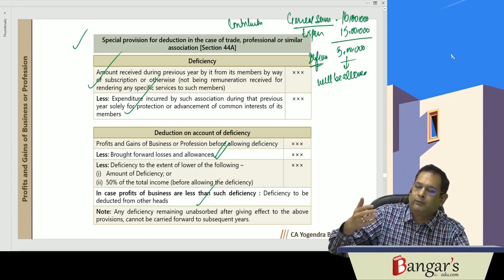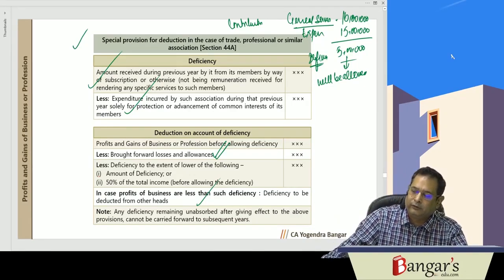The next part about maintenance and presumptive basis taxation and agricultural income, etc. we'll be discussing in our other class.